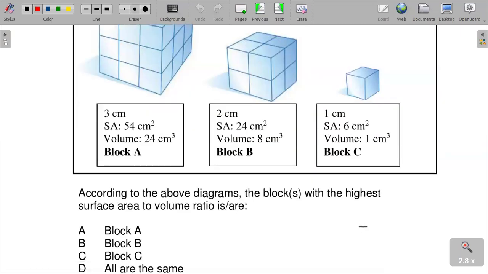And then the question is saying, according to the above diagrams, the block with the highest surface area to volume ratio is dash. Number 9.